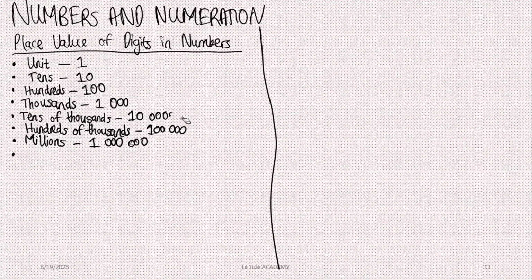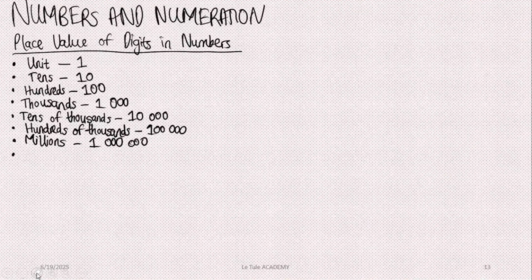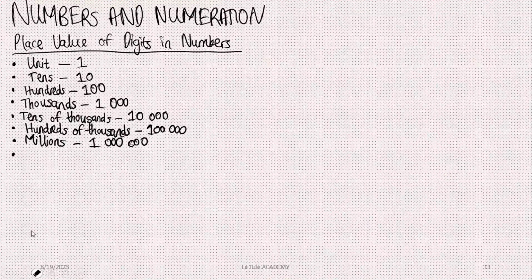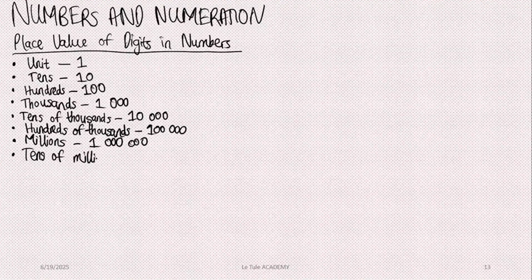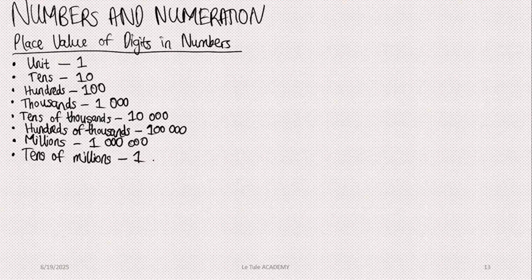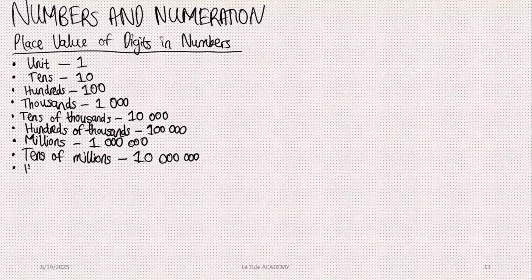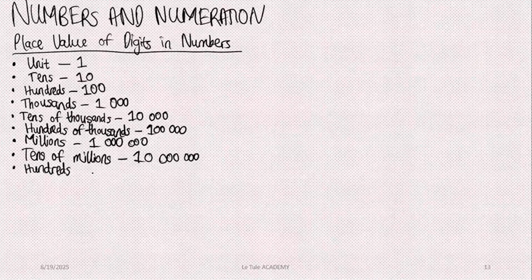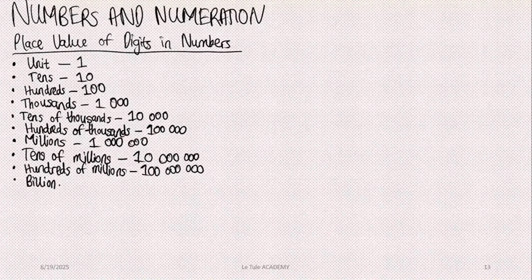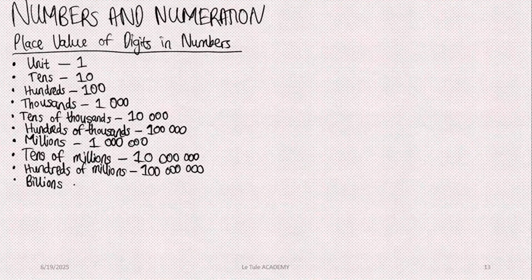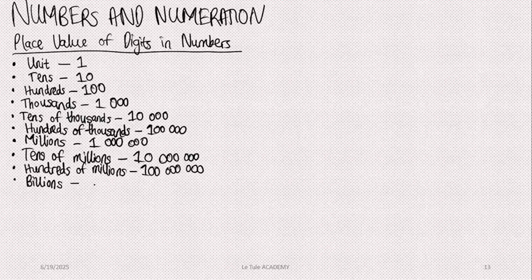Let me quickly erase the mistakes. Tens of millions, which has a place value of 10 million. The next is hundreds of millions, which has a place value of 100 million. The next is billion, which has a place value of 1 billion.